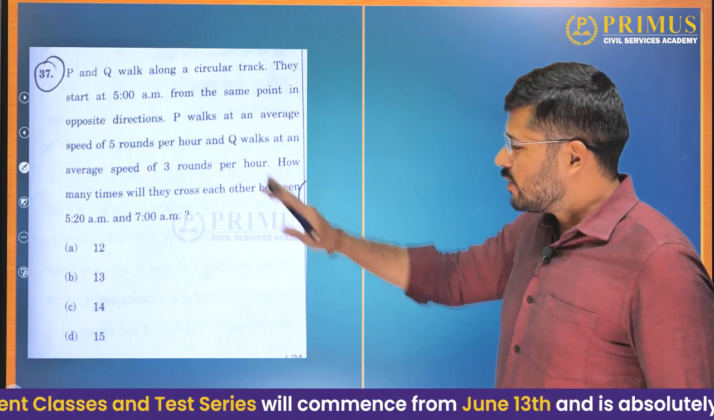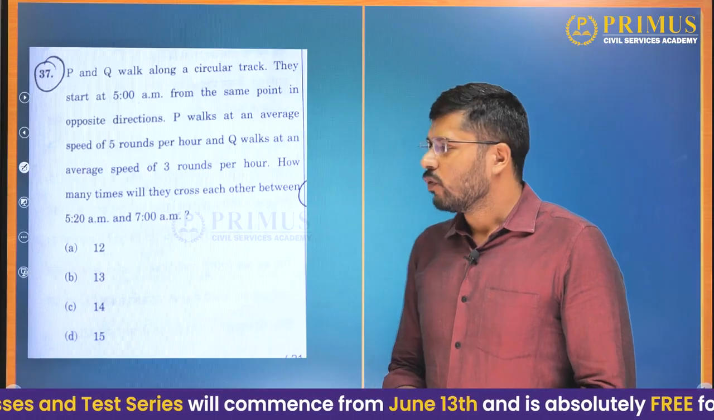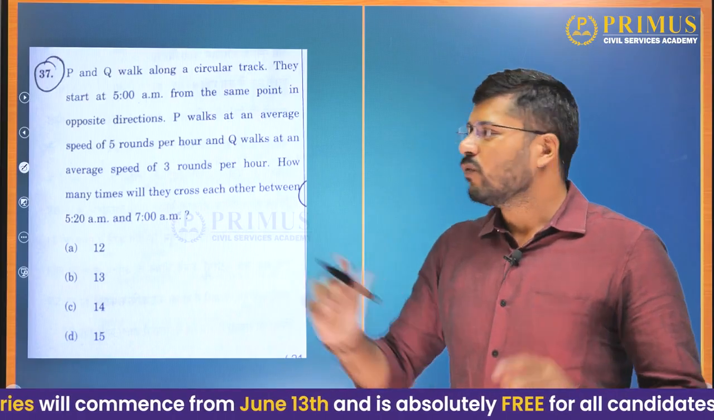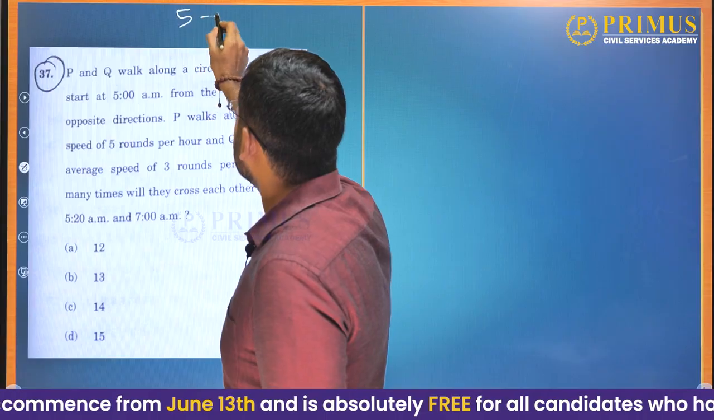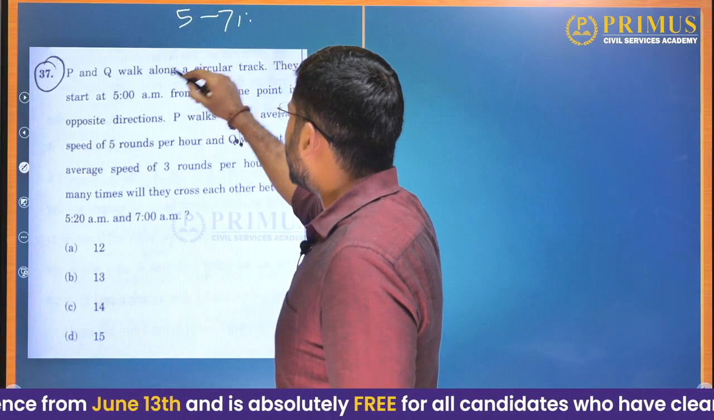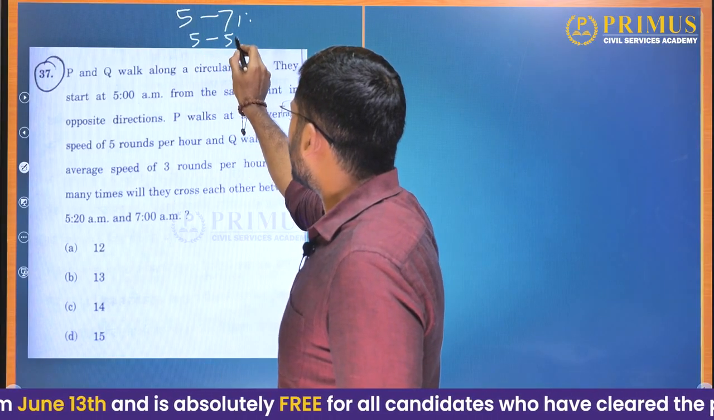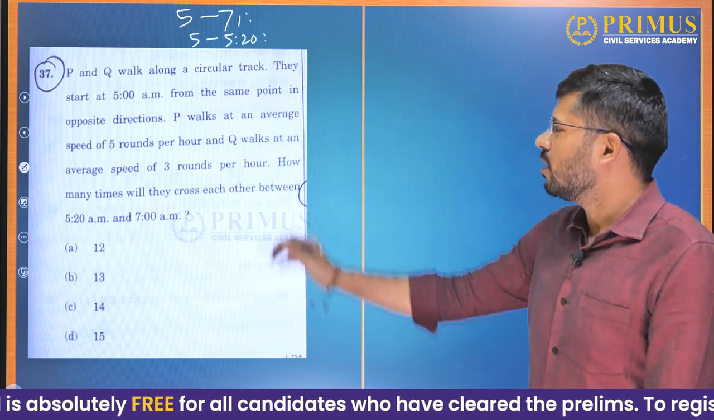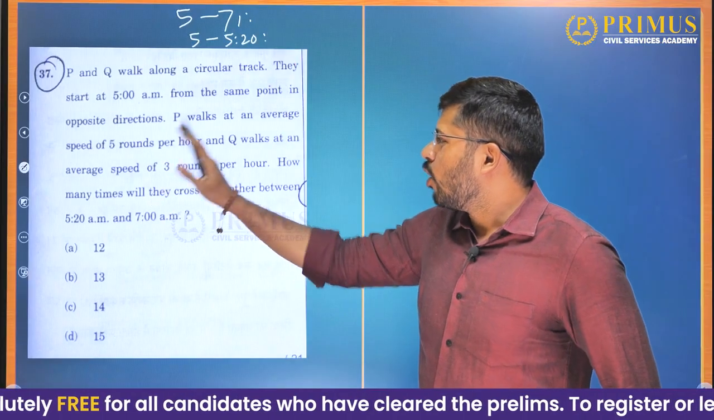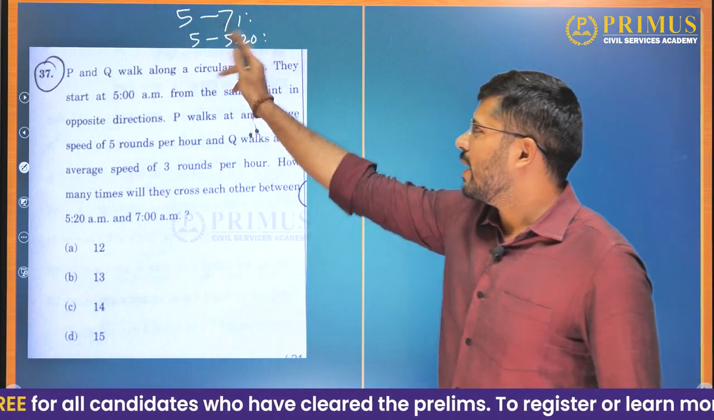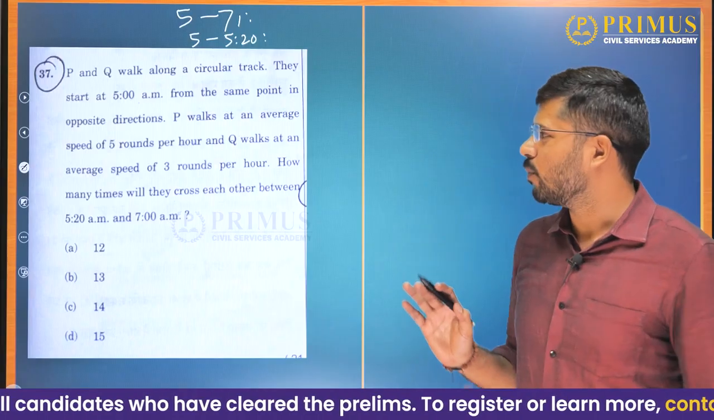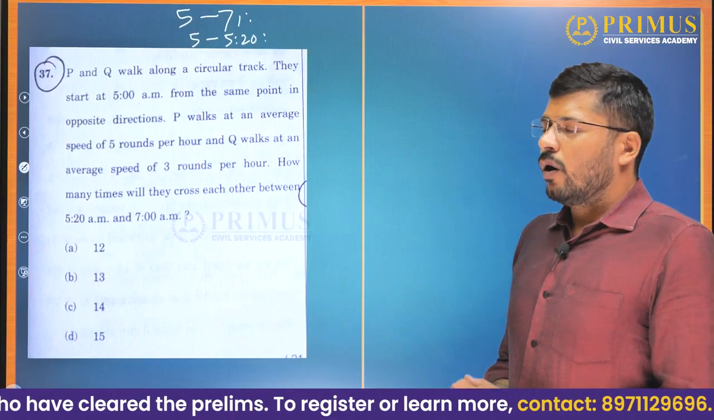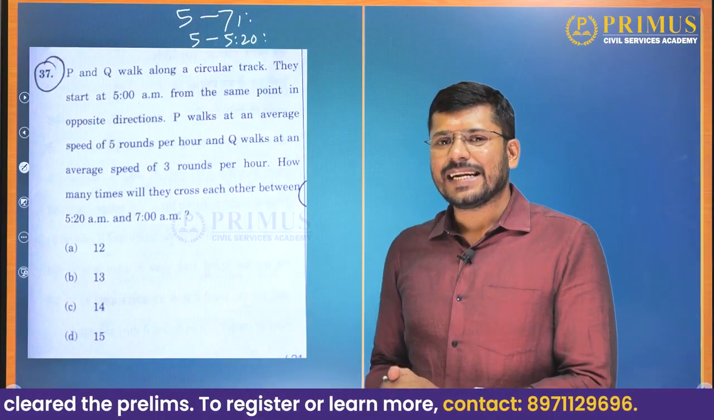Now, what we need to do is see how many times they cross each other between 5 and 7. And then we need to see how many times they cross each other between 5 and 5:20 and take the difference of them. Okay. Now, how many times will they cross each other between 5 and 7? They started together at 5 o'clock, we know that. Between 5 and 7, what we need to do is take their relative speed. What is their relative speed?